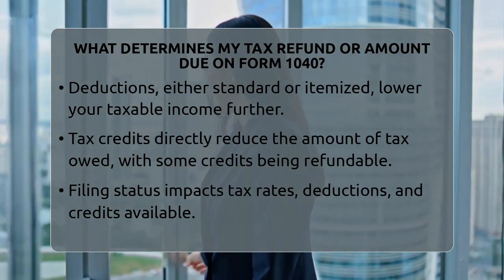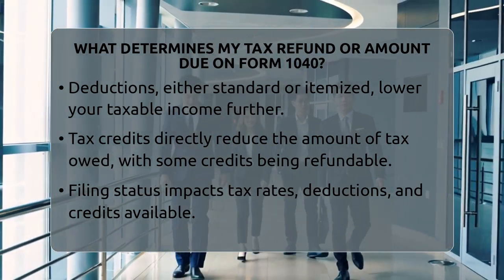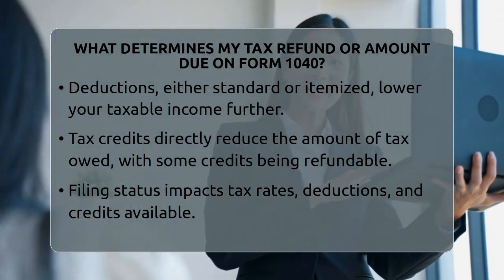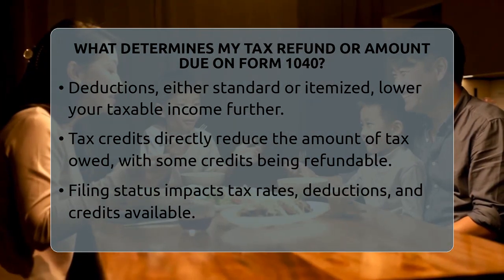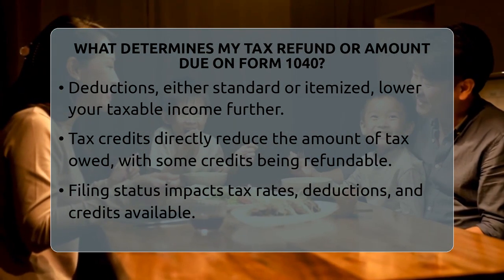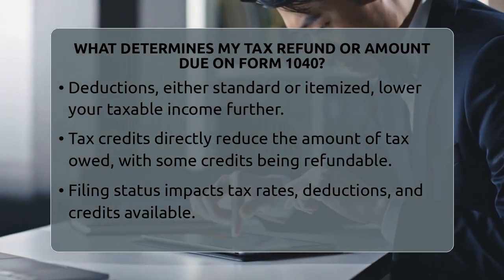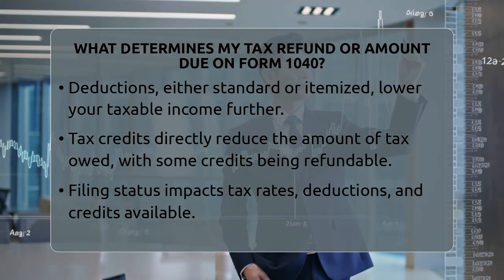Some credits, such as the child tax credit or the earned income tax credit, are refundable, meaning they can give you a refund even if they wipe out your tax bill completely. How much tax has been withheld from your paychecks or paid through estimated payments also matters. If you paid more than your tax liability, you get a refund. If not enough was paid, you owe the difference.